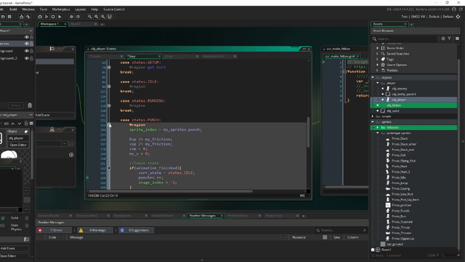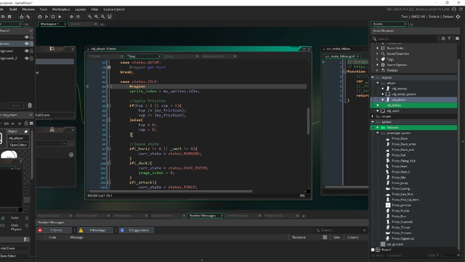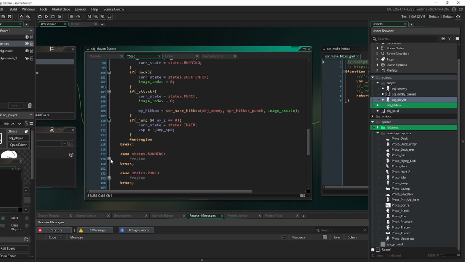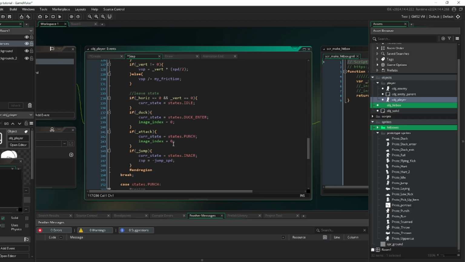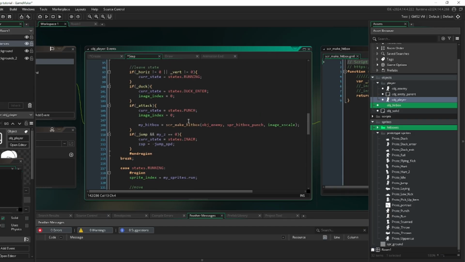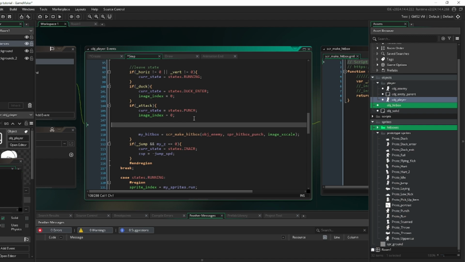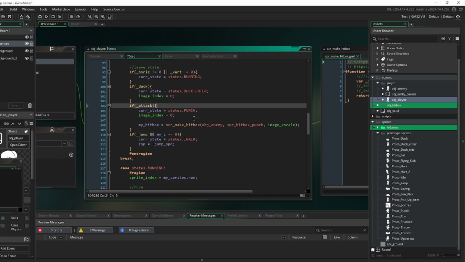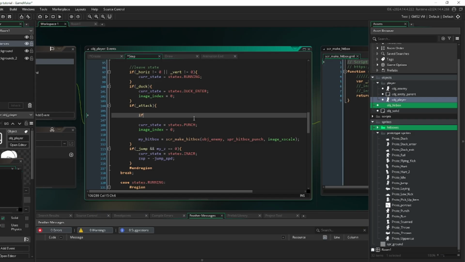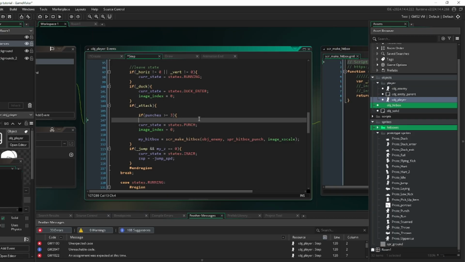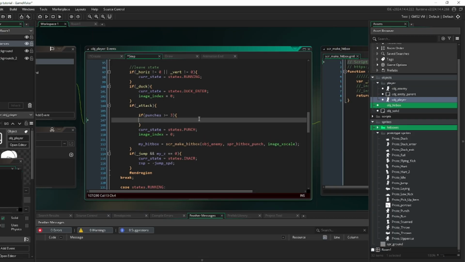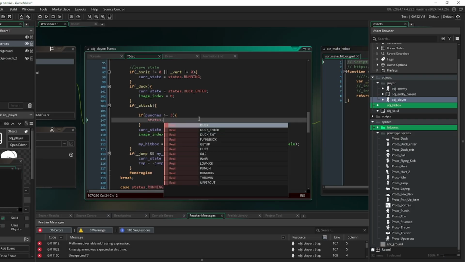So the punch state is going to run like that. So now when we go here to the idle state, and here and here, instead of just current state, we're going to put if punches is more than or equal to 3, then go to states.uppercut.